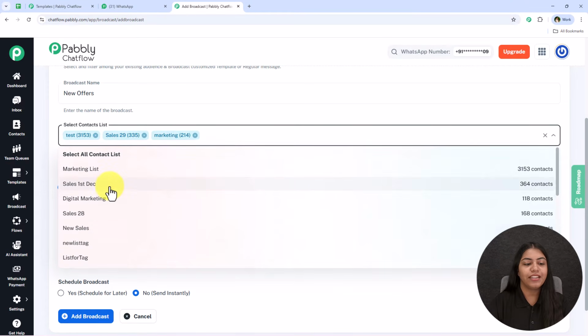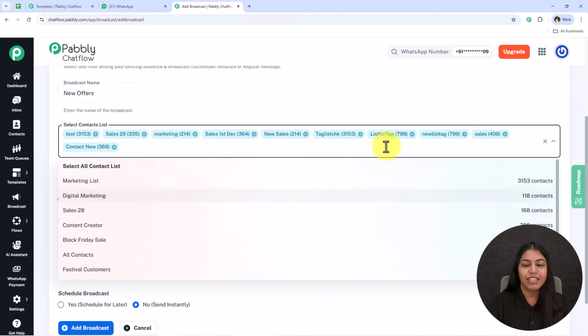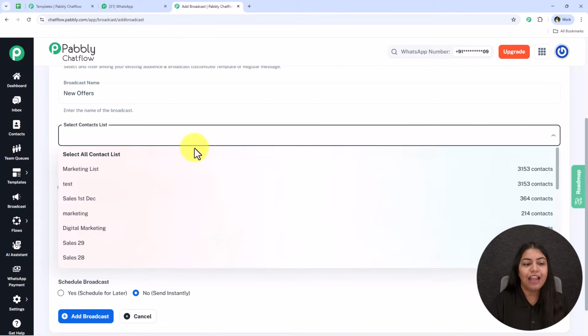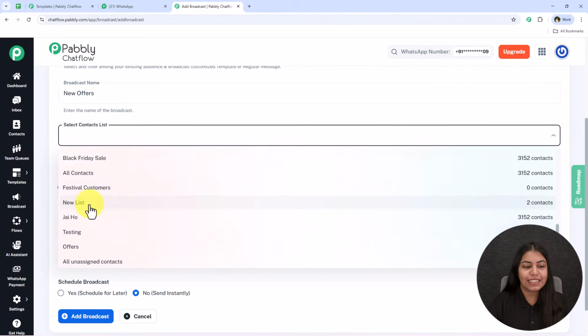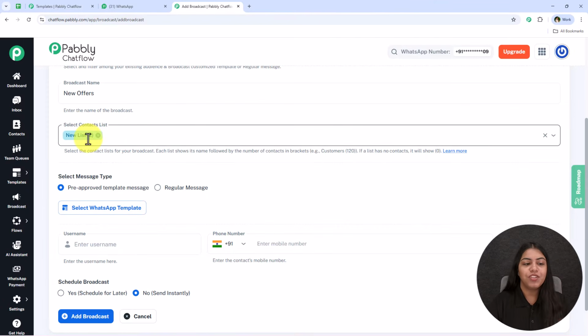Alright, so you have to just select the contact list right from here. You can select multiple contact lists like this. And further, if you wish, you can also select a single contact list too. I'm just going to select a dummy contact list right over here, which only has 2 contacts, but you can select multiple and you can send bulk messages right over here.